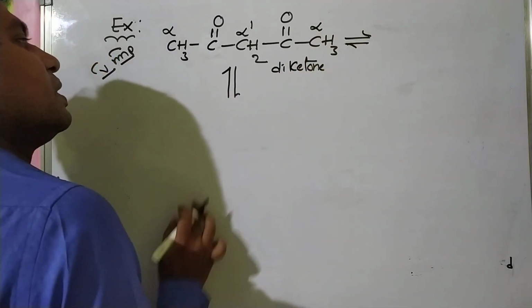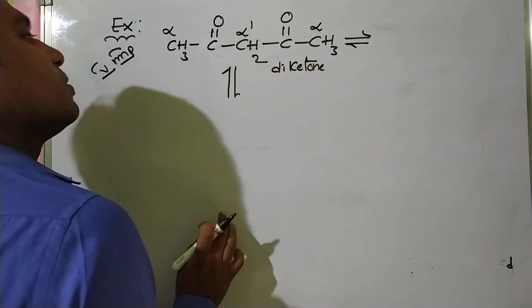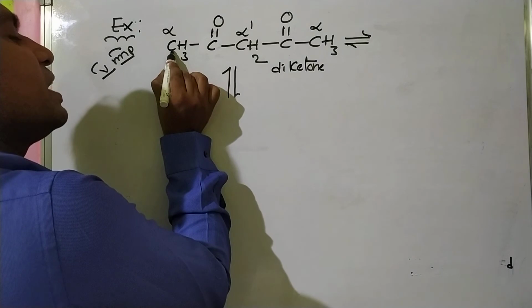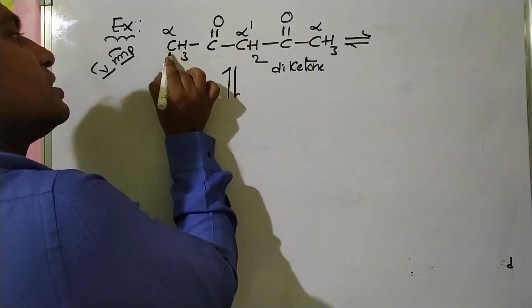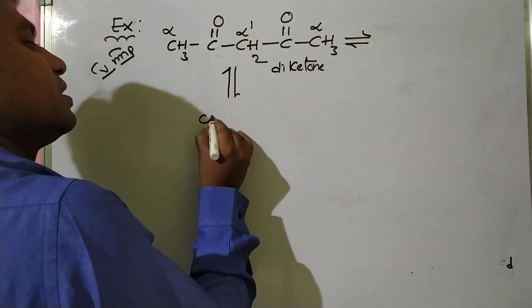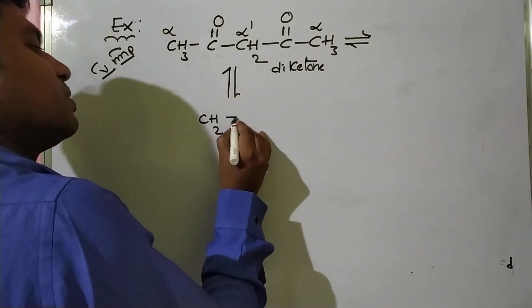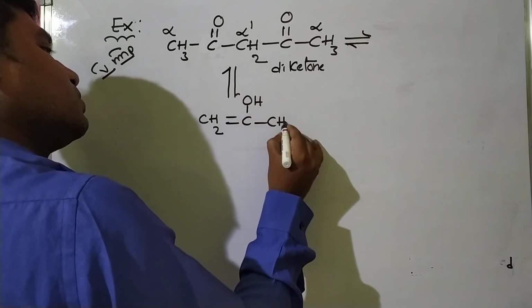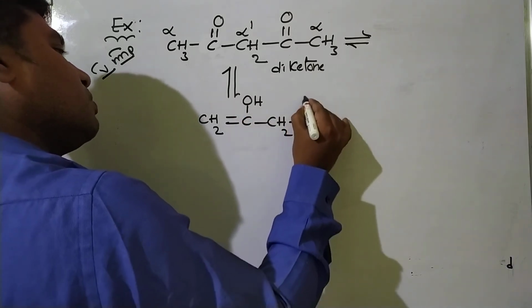This is one ketone, this is another ketone. Now, suppose this alpha hydrogen participates, we will get CH2 double bond C, this is OH, CH2, C double bond O, CH3.